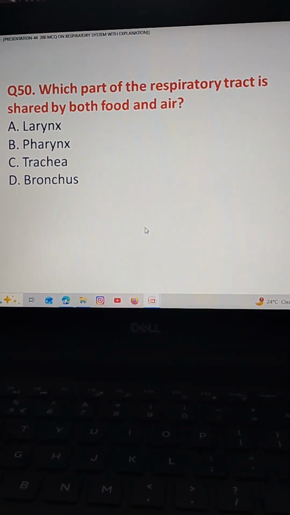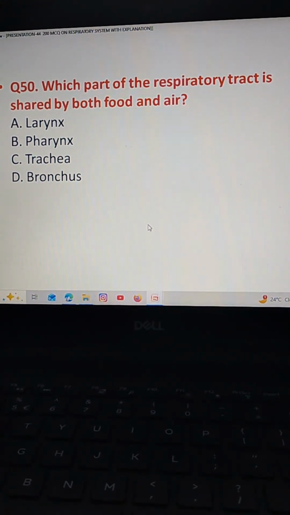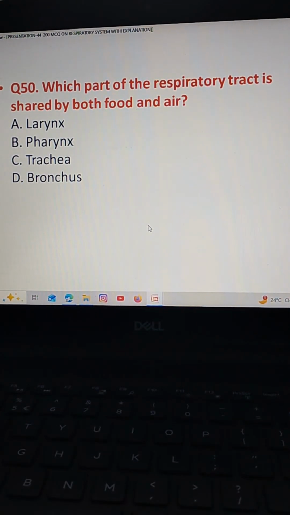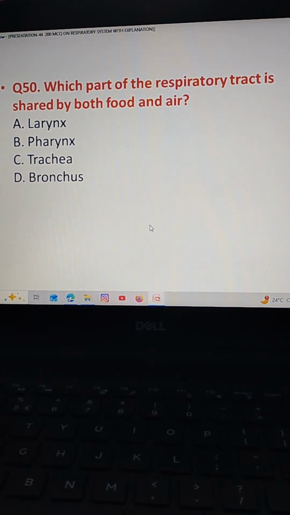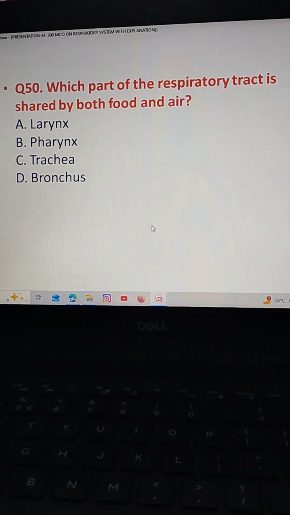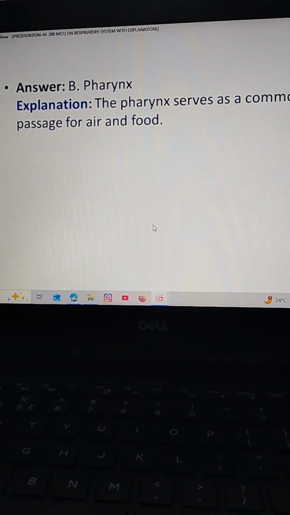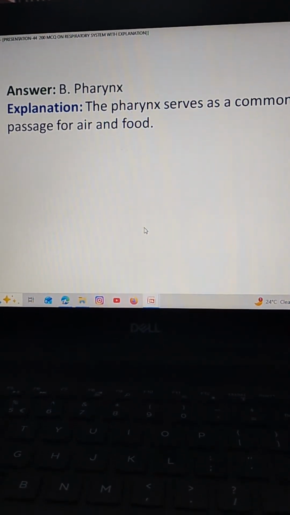Which part of the respiratory tract is shared by both food and air? Option A larynx, option B pharynx, option C trachea, option D bronchus. The correct answer is option B pharynx. The pharynx serves as a common passage for air and food.